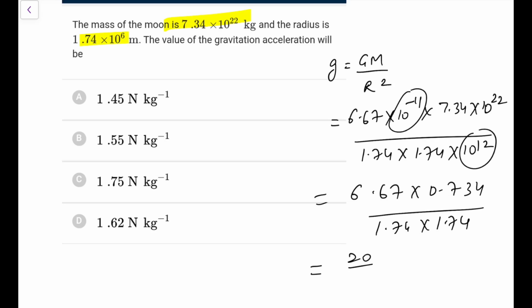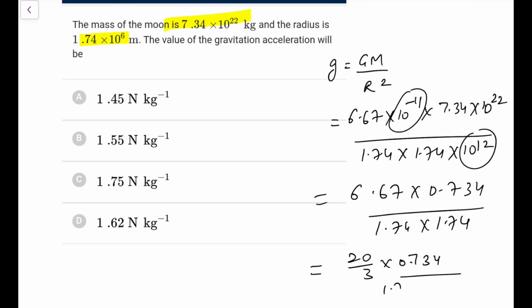So 6.67 I can write as 20 by 3, that is a simplification I can do, and then 0.734 over 1.74 into 1.74. It's a dicey one, it's too much to calculate, and if I do that approximation, options are too close, that should not be given.